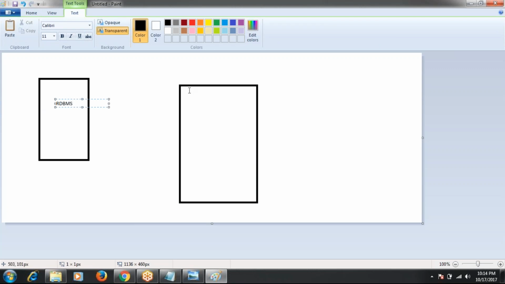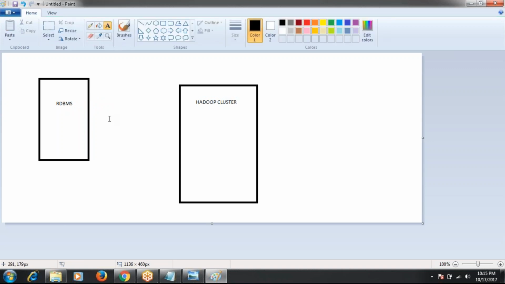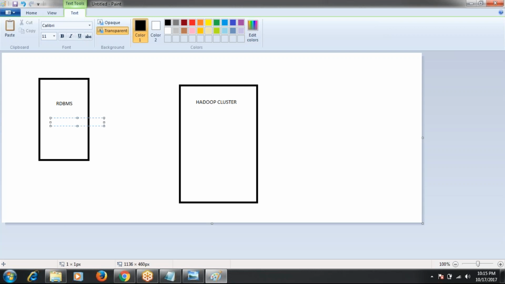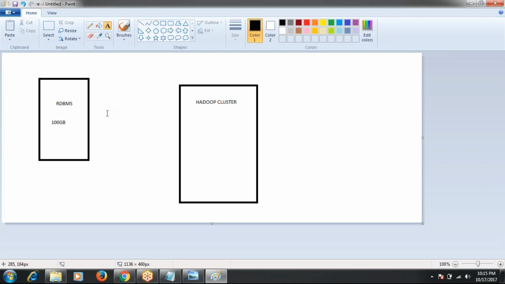This is my RDBMS, and this is the Hadoop cluster. In this RDBMS, I have some 100 GB data. Now our requirement is we want to analyze, we want to process this 100 GB data in Hadoop.